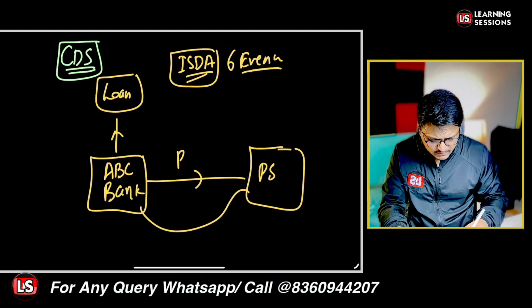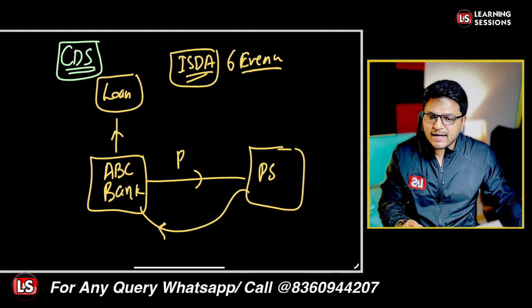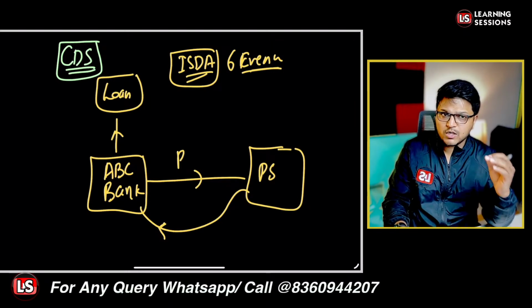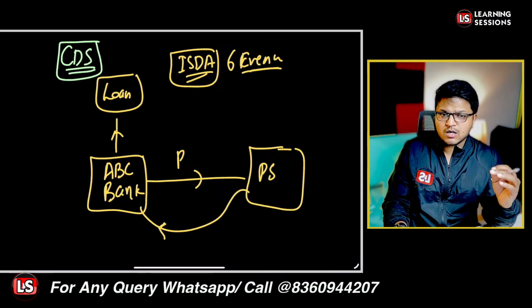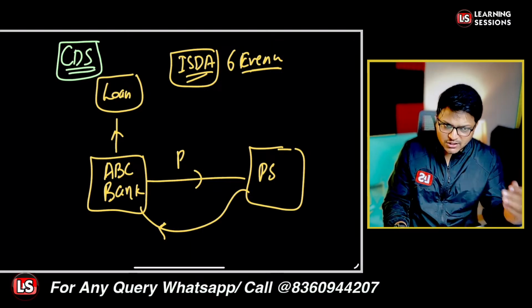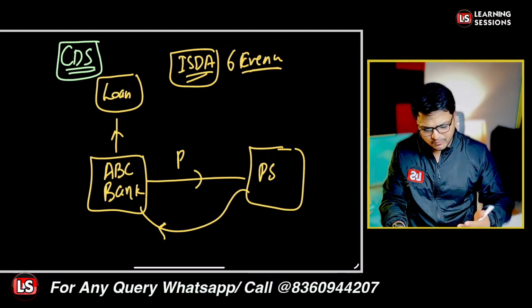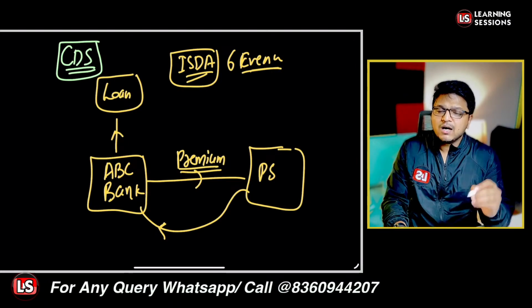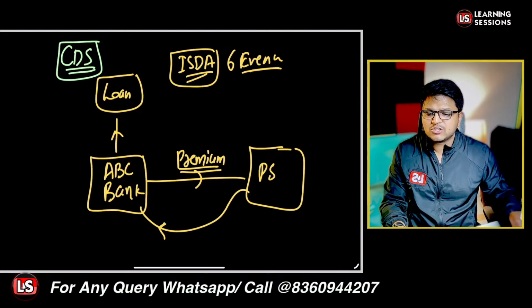The protection seller will be compensating for the same. That's actually the CDS, that is a credit default swap, right? So credit default swap in simple words we can say is a transaction where a protection buyer or credit hedger, we say credit hedger to be a protection buyer, is going to pay a periodic premium. So the periodic premium is being paid to the protection seller, and further, in case a credit event does happen, that is to be compensated by the protection seller, right?